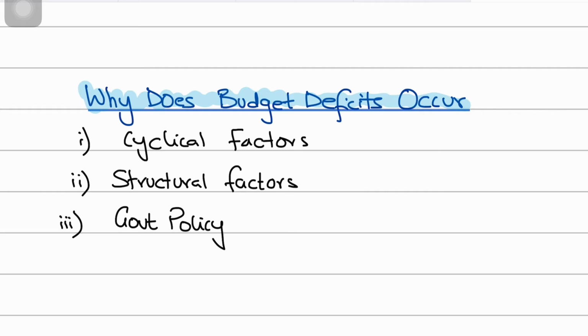So when you're talking about why budget deficits occur, one of the reasons is the cyclical factors, because of cyclical fluctuation in the trade cycle. And you can give that example, for example, a budget deficit automatically happening in a recession.